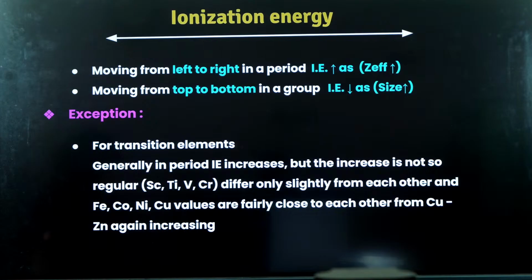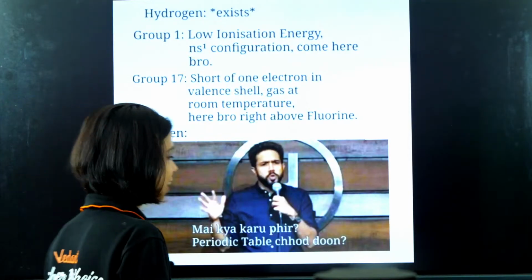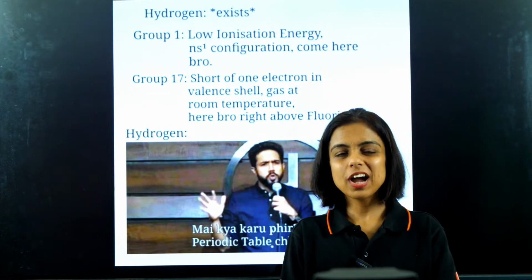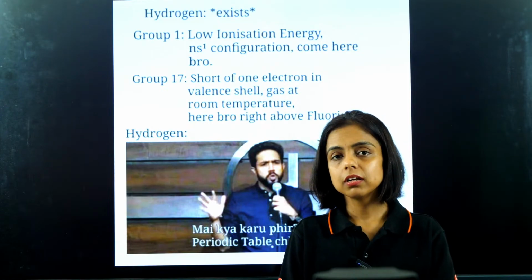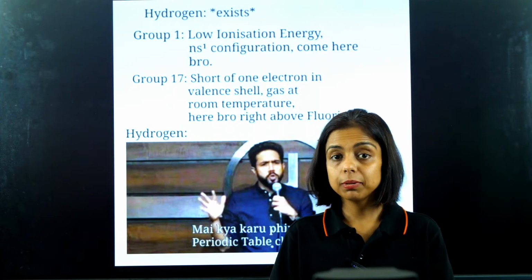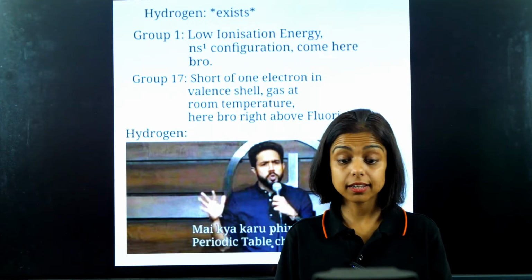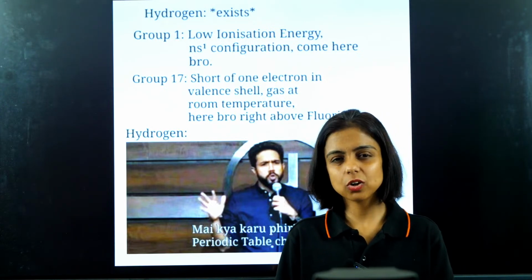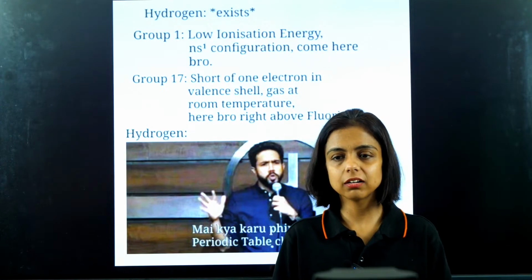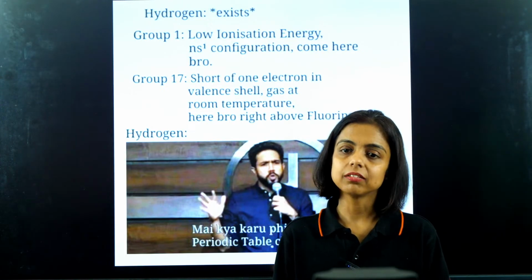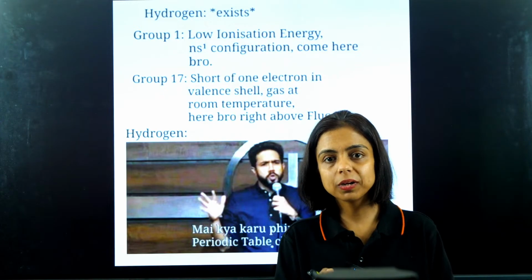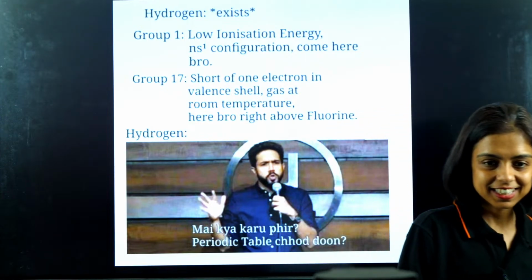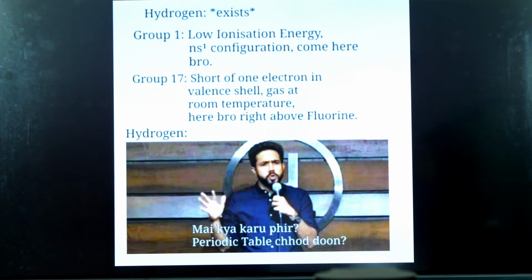Now let's come to the main important topic. But before that, let's chill, guys. Hydrogen has one electron. It behaves like a metal because it can lose that one electron. But it can also behave like a non-metal, like halogens, as it can gain one electron to become stable. Group 1 says: you have ns1 configuration, you are a metal, come to group 1, low ionization energy here. Group 17 says: you just need one electron to become a noble gas, take that electron and come with us, halogen. Yes, thank you, Ankit. So this is a meme.